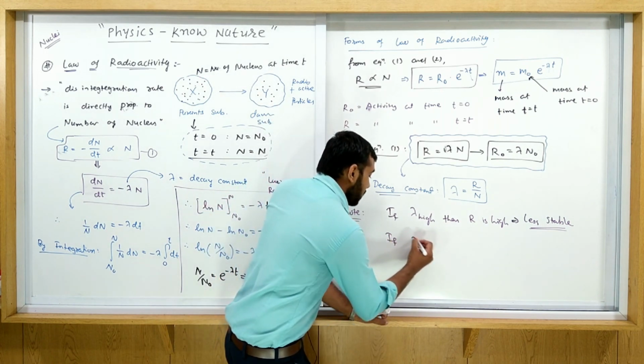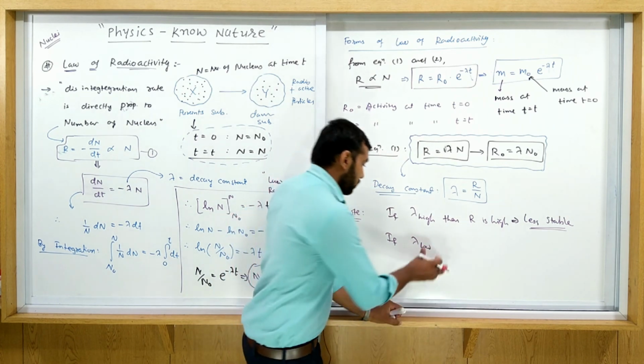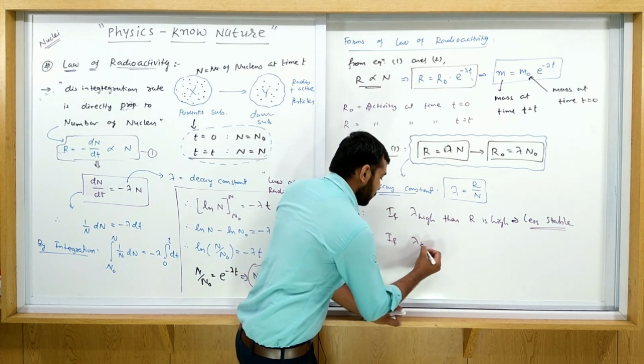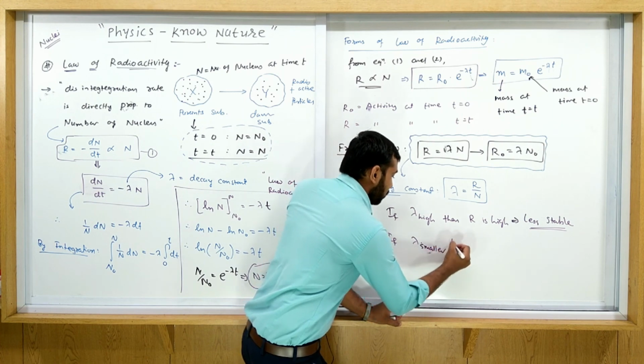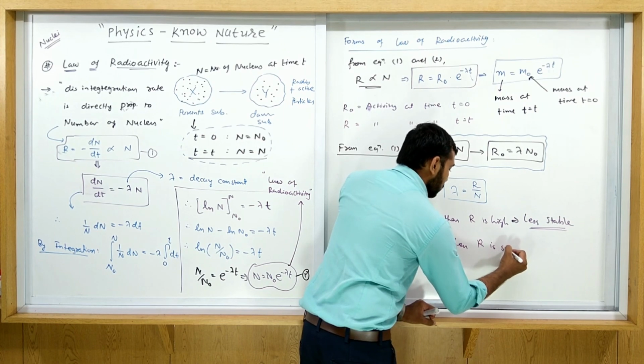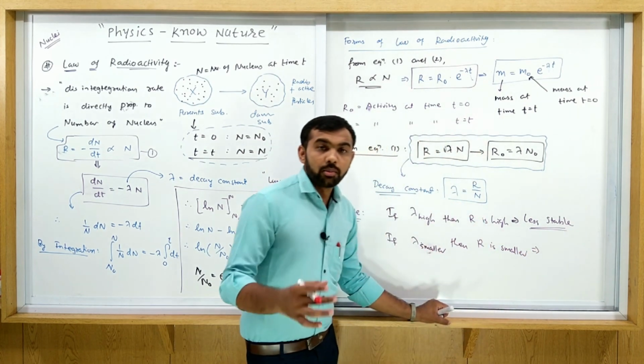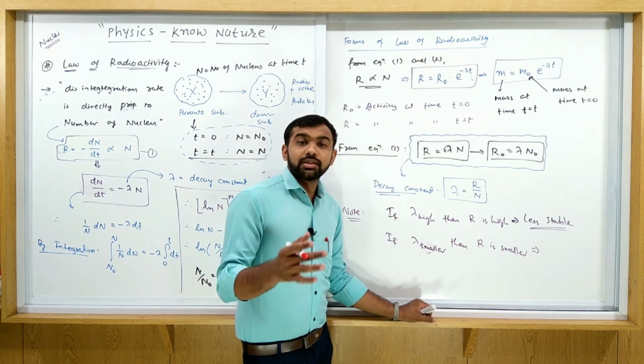And second thing, if lambda is smaller, then R is smaller. If R is smaller, it means the number of nuclei decaying per second is smaller.